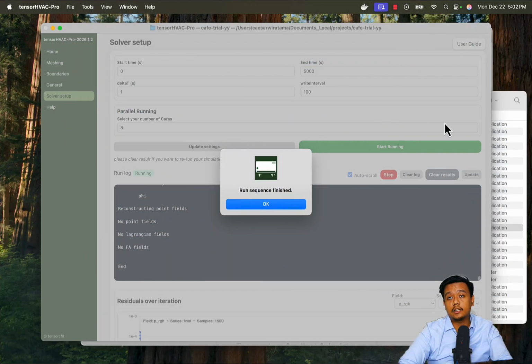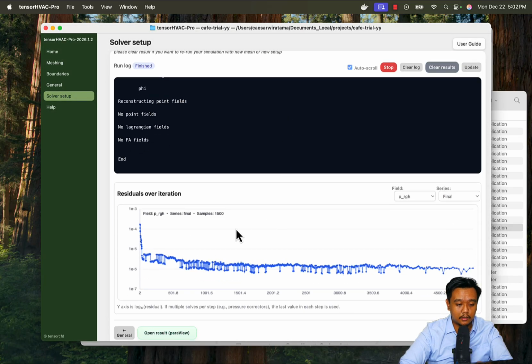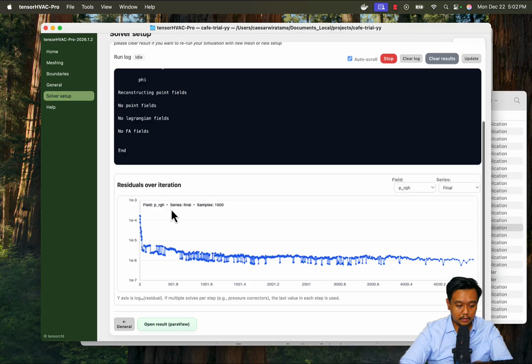Okay, after a couple of minutes we finally finished the iterations. You can see here the residual, which is basically just the zeros after the comma. If you have 1 to the power of -5, it means like 0.0001. So the lower the value, the better.